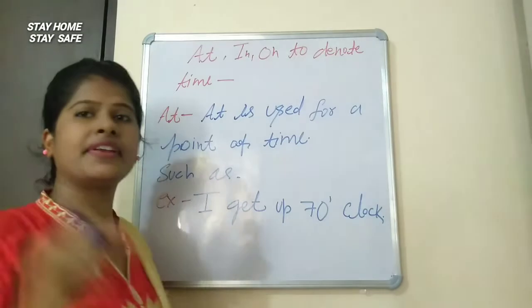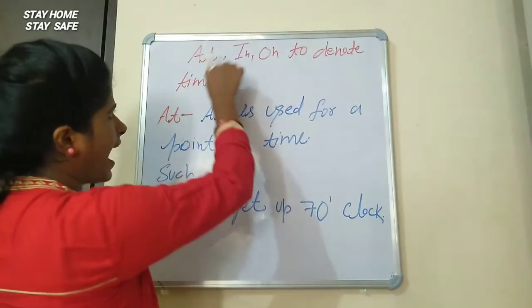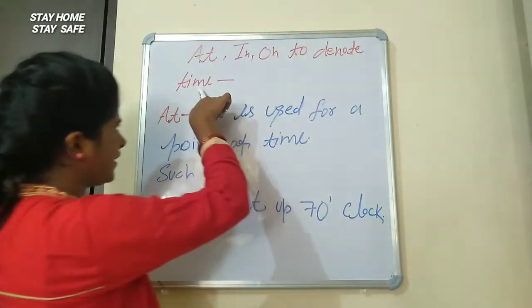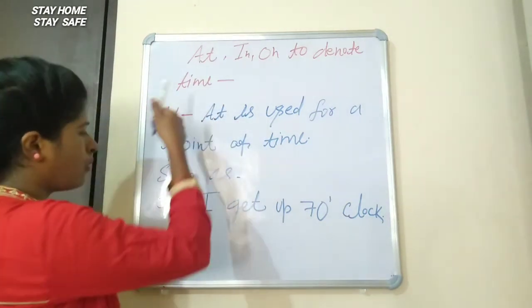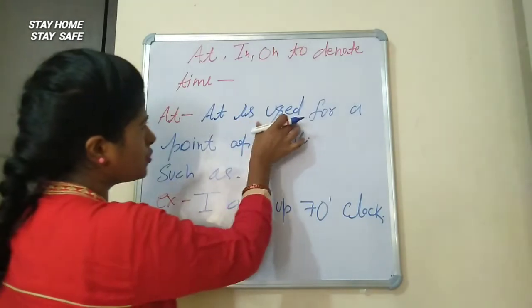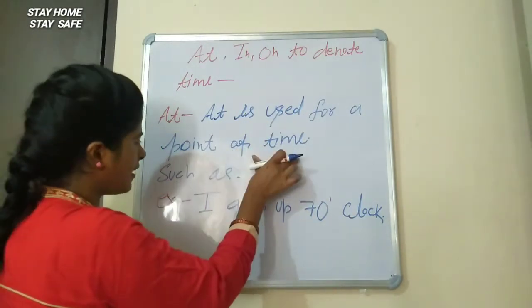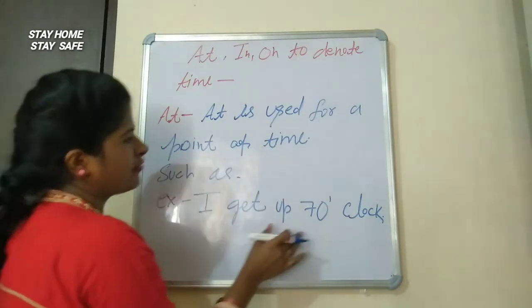Okay, what are we reading? We are reading about at, in, on to denote time. Before this we read about place. Okay, now we'll know about this. At is used for a point of time, such as I get up at 7 o'clock.